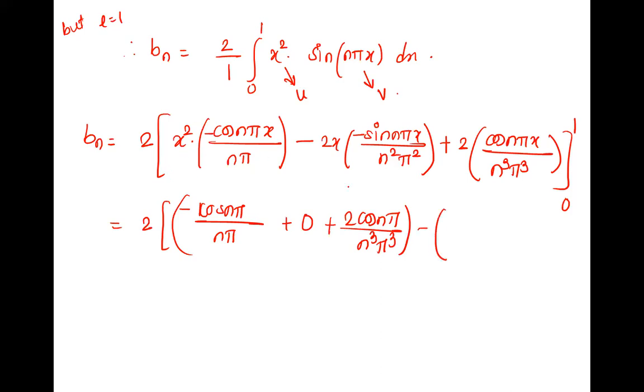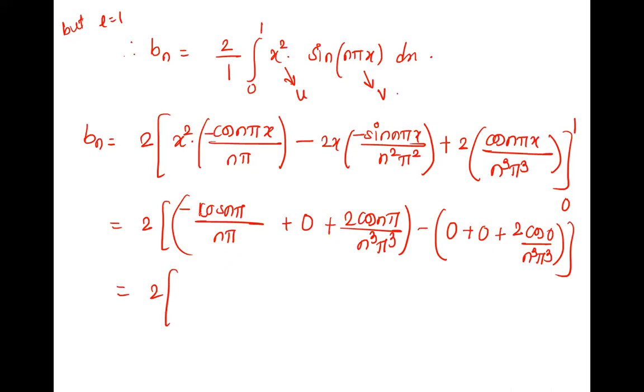So what is this term? 0. So 0 into anything is 0. What about this? 0. And this will be there, plus 2 cos 0 upon n cube pi cube. Done. So it is 2,